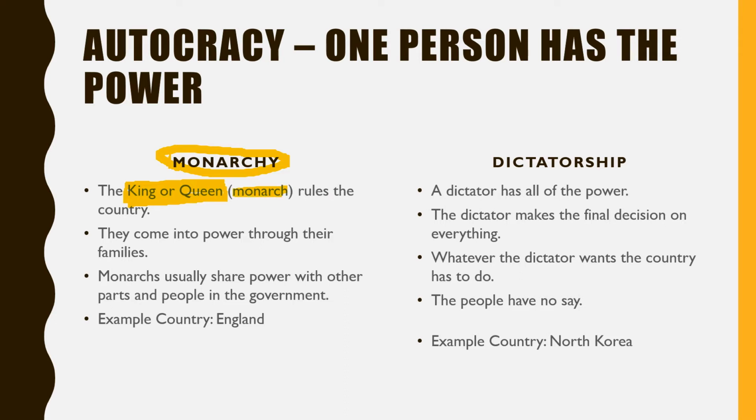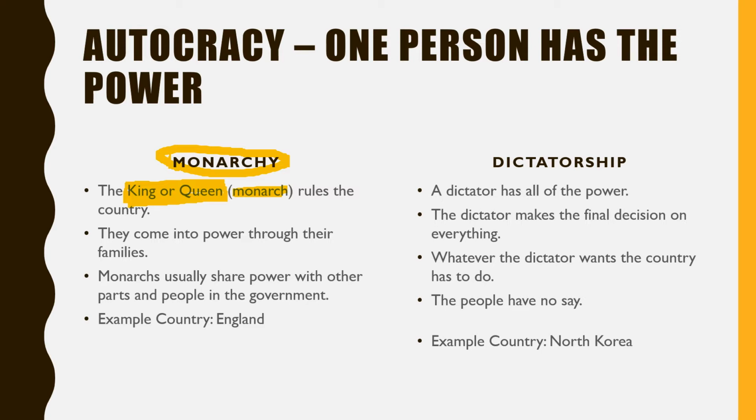Kings or queens usually come into power through their families. This means that the king would have a son or daughter, and whoever is born first usually comes into power next. If the king or queen has a daughter that's older than the son, the daughter will become the queen. Monarchs usually share the power with other parts and people in the government. This means that there are other people that help the monarchs make decisions.